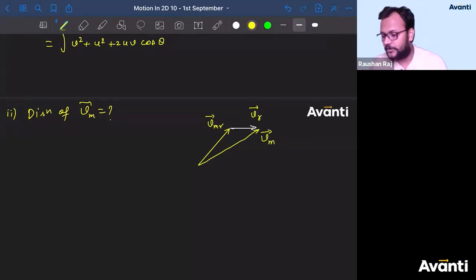Now my question is, how will you find the answer? VM कैसे निकालोगे? Tell me, guys, how will you find VM value? The direction, VM direction. Tell me, guys, how will you find the direction VM? जल्दी से बता.